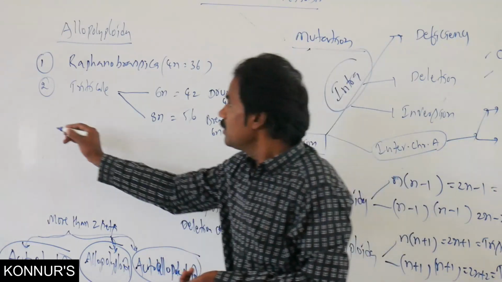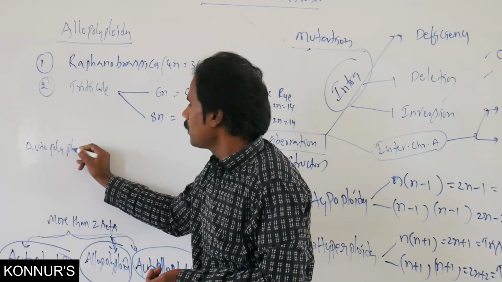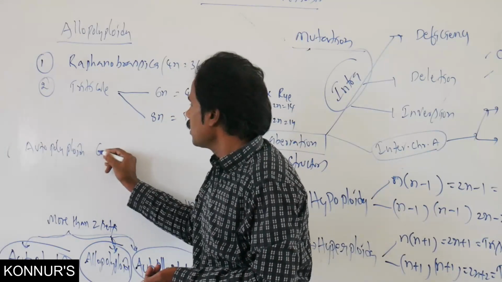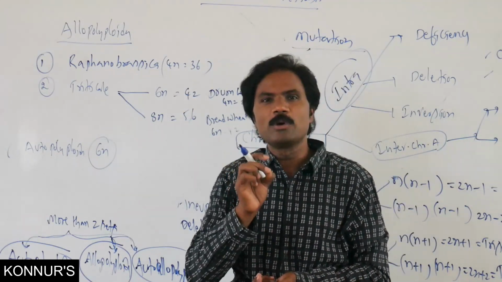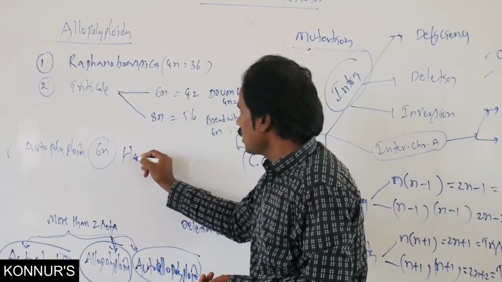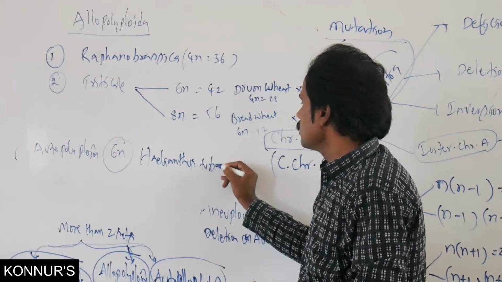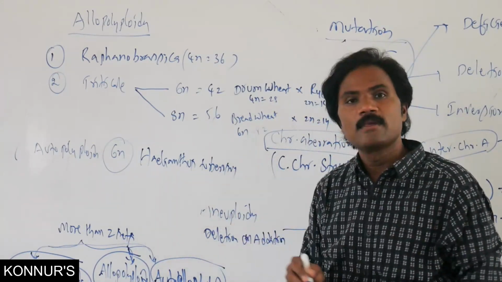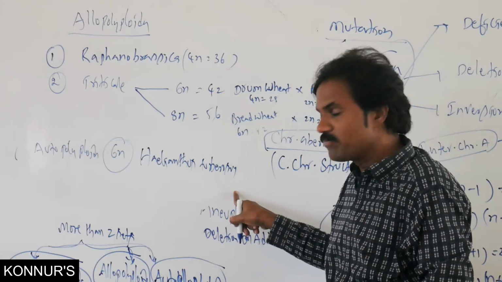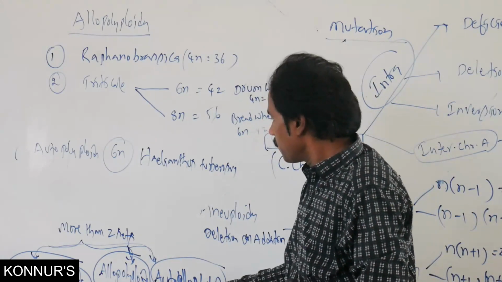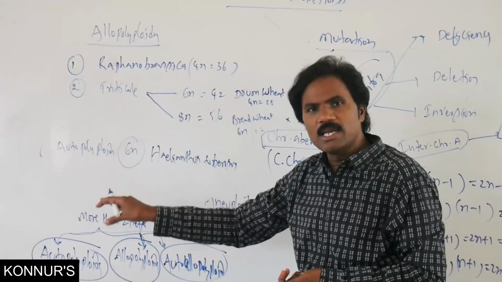Autopolyploidy is normally present in the hexaploid Helianthus tuberosus. It is normally present in Helianthus tuberosus and all. This is autopolyploidy. These are related to polyploidy.